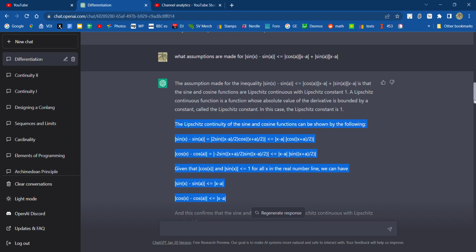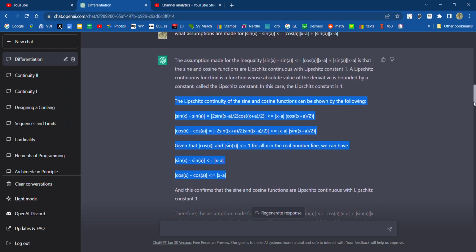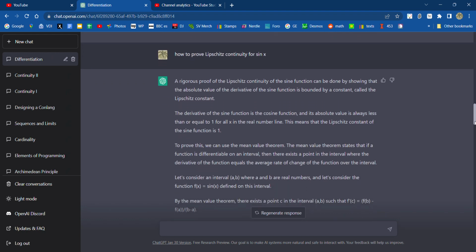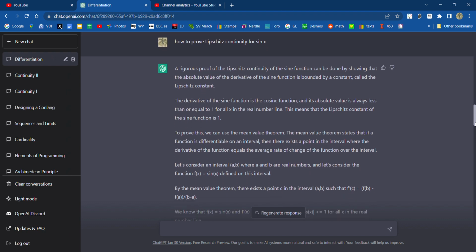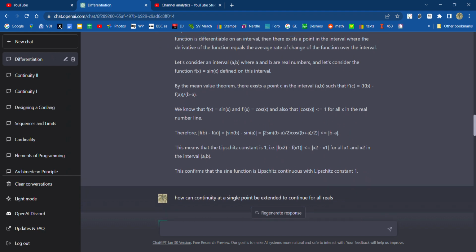Took notes from it. I hadn't seen this material, so found it very interesting. So this is an instance where ChatGPT is teaching me something. That's pretty good. So then I asked it for a Lipschitz continuity proof for sin x, and it went about doing it. Very similar to a delta epsilon proof. It just assumes that it's equal to 1. Lipschitz constant 1. So it spit back the same trick that it had used before, but now a little different. So that was that.